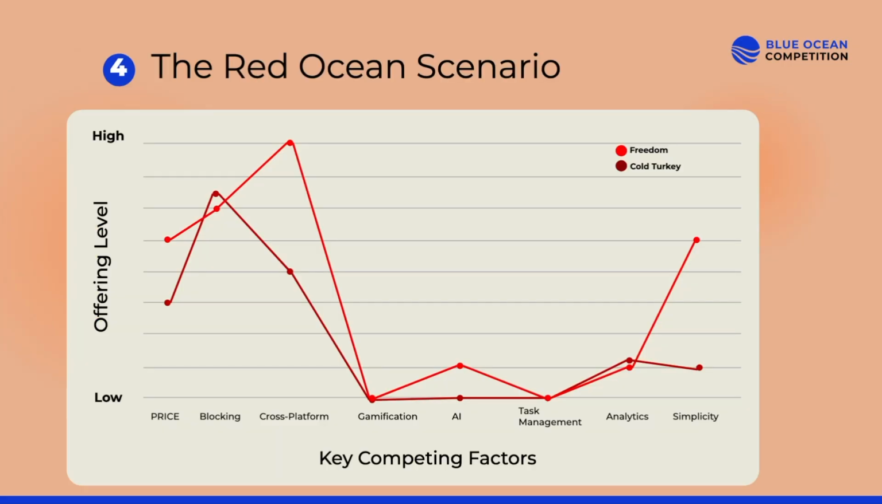So let's look at what we're up against. There's Freedom and Cold Turkey, which are two focus blockers that basically allow you to block websites. And they're okay at blocking websites because they rely on rule sets, but they really lack gamification, AI, and really the factors you see on the right. And this is where we can create these new factors to compete with them.